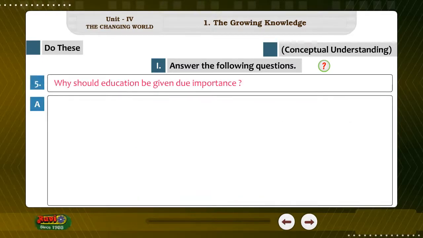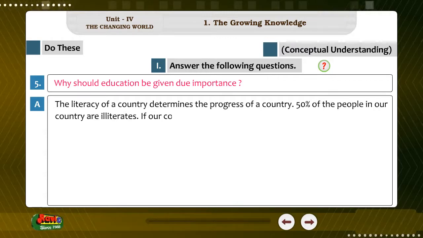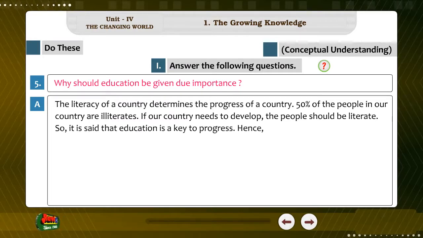5. Why should education be given due importance? Answer. The literacy of a country determines the progress of a country. 50% of the people in our country are illiterate. If our country needs to develop, the people should be literate. So, it is said that education is the key to progress. Hence, education should be given weightage.